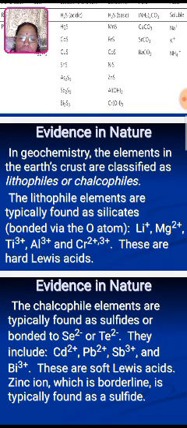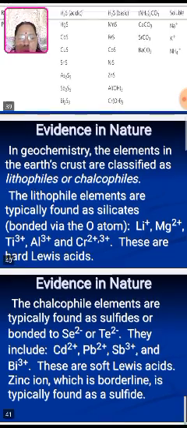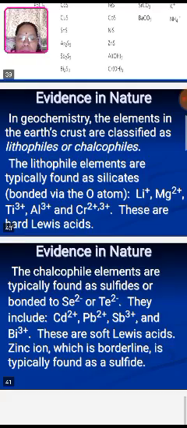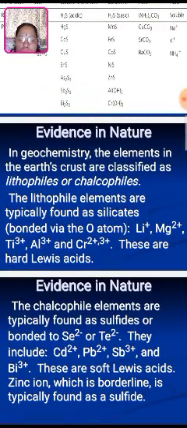And the chalcophile elements are typically found as sulfides or bonded to selenium and tellurium. They include cadmium, lead, bismuth, etc. These are soft Lewis acids, which donate the electron pair towards the ligand. Zinc ion is borderline and is typically found as a sulfide.